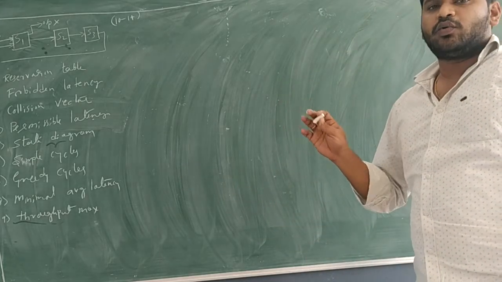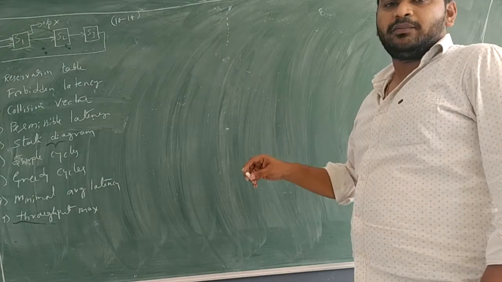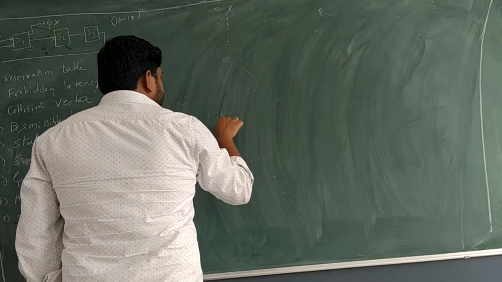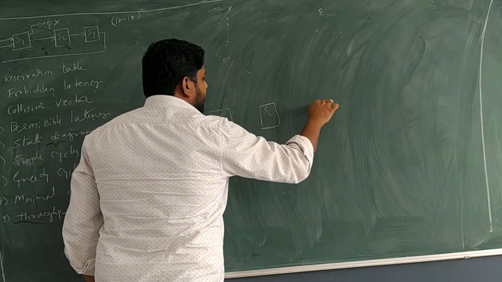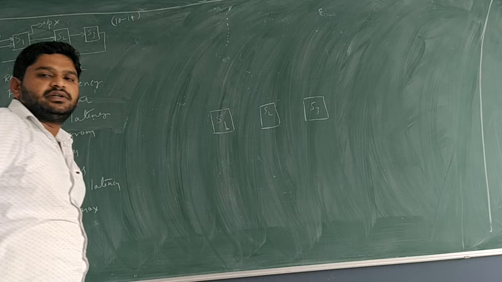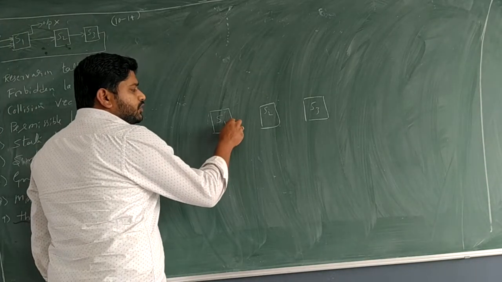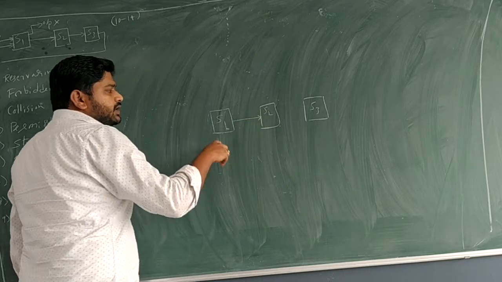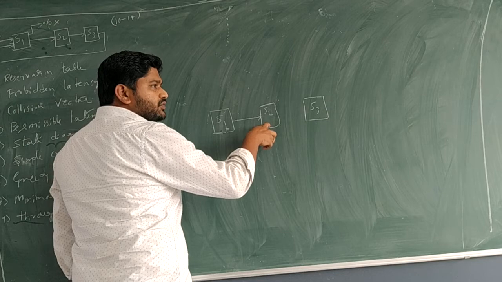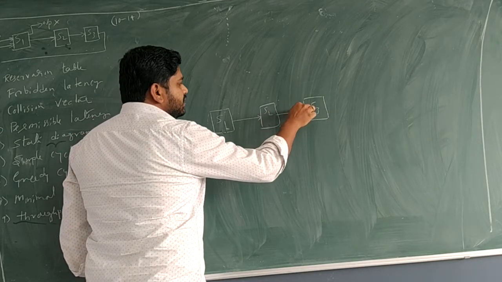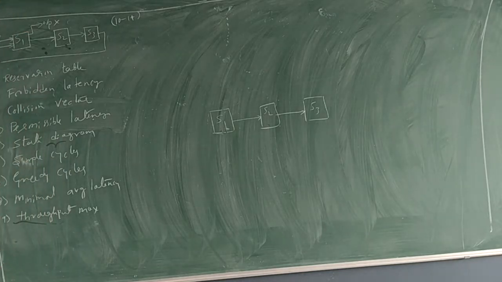Okay, so what is this system? Let me introduce this problem. Here it is like this: stage 1, stage 2 and stage 3. There are 3 stages. As we know from the previous classes, stage i's output is connected to the input of stage i plus 1, and similarly for the next. This is called a linear pipeline.